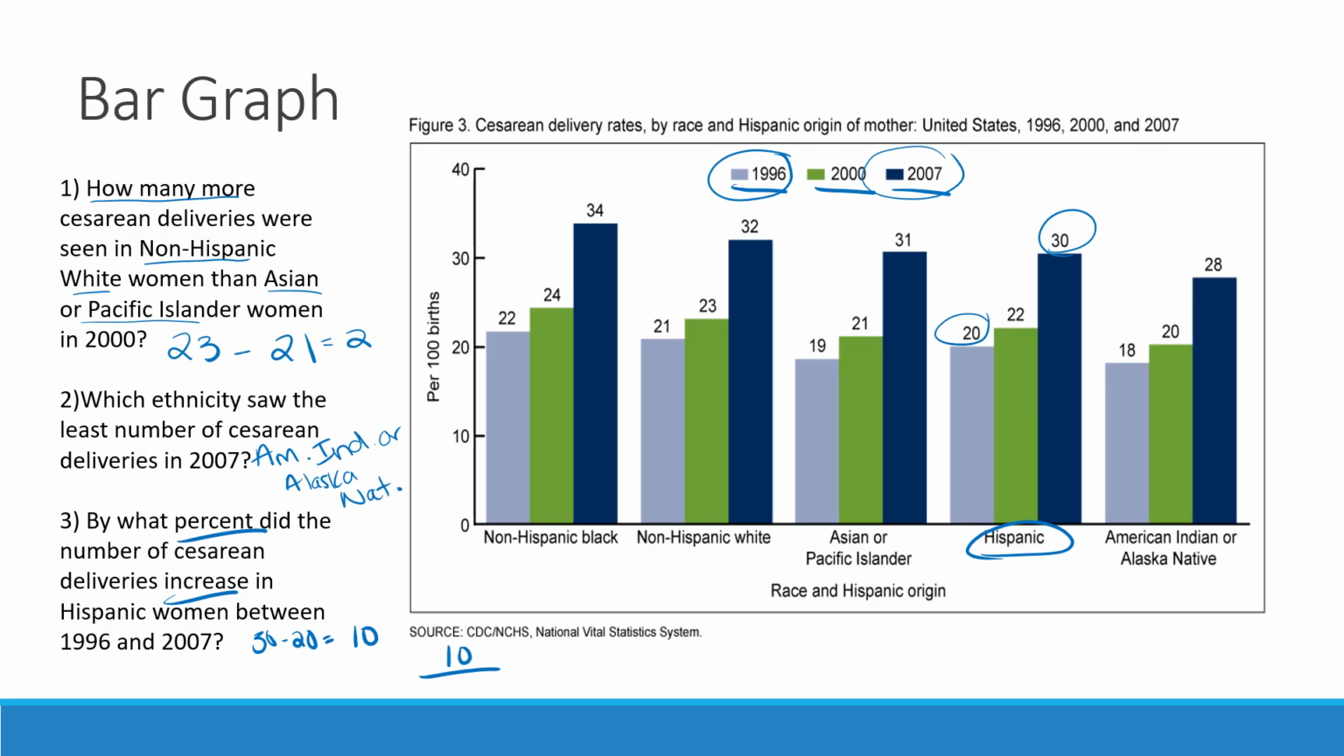10 is now my new numerator in my percent proportion. My original amount, so 1996 would be my original amount, is going to be my denominator. And we are trying to change that to a percentage. Now, granted, you don't have to use a proportion to change this fraction to a percentage, but if you did, 10 times 100 and then divided by 20 is going to give you an increase of 50%.